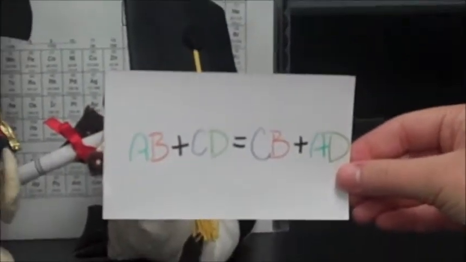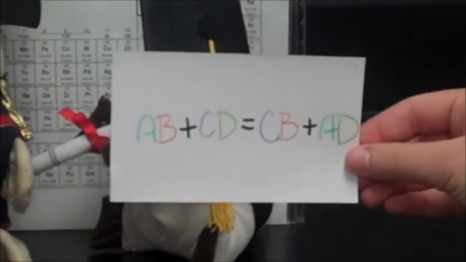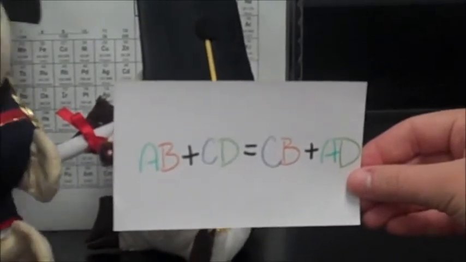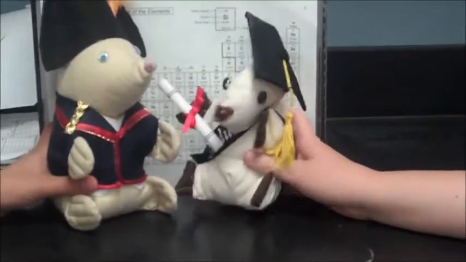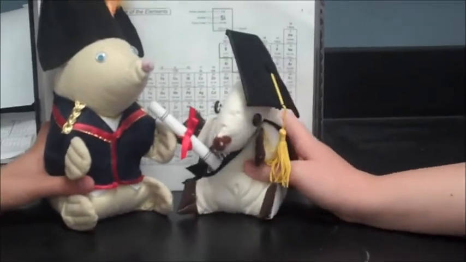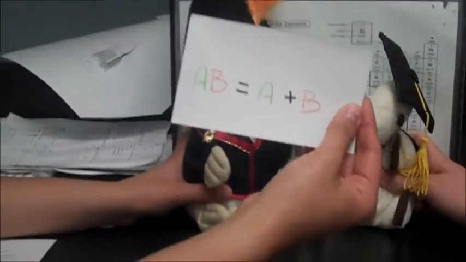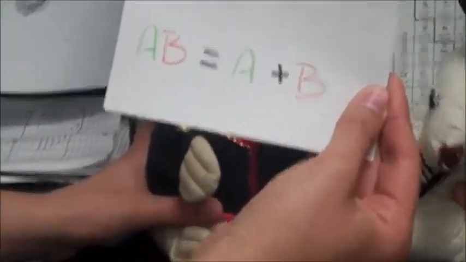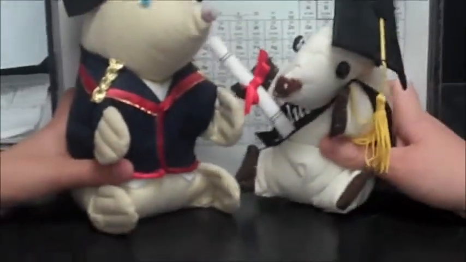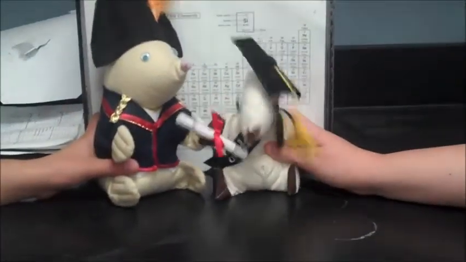Now, double displacement involves 4 chemicals. AB plus CD equals CB plus AD. In this reaction, chemicals A and C switch places and bond with the opposite partners. Combustion reactions involve the reactants of a hydrocarbon and an oxygen molecule, and always contain the end products of carbon dioxide and water. Decomposition reaction involves the breaking down of the reactants into the basic products. AB equals A plus B. The chemical bond between chemicals A and B is broken, and results in the separation of the two chemicals.